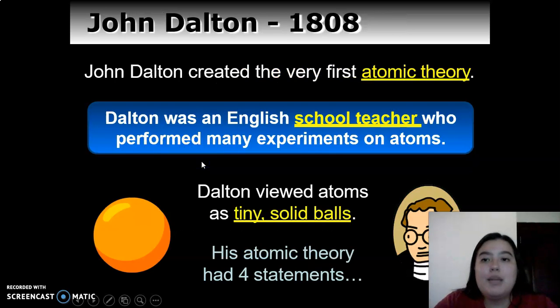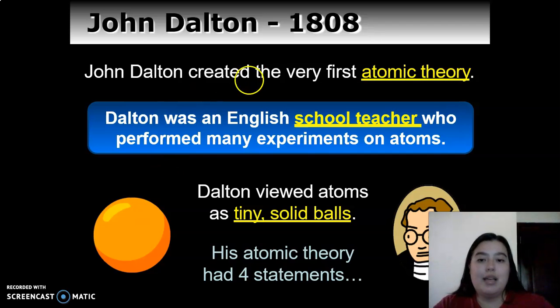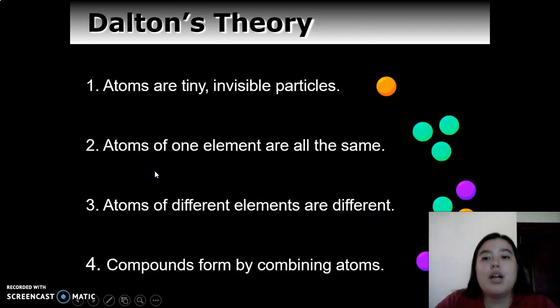Okay. Then we have John Dalton in 1808, and John Dalton created the very first atomic theory. Dalton was an English school teacher who performed many experiments on atoms. Dalton viewed atoms as tiny solid balls. His atomic theory had 4 statements. And these 4 statements are: number one, atoms are tiny, invisible particles. Number two, atoms of one element are the same. Number three, atoms of different elements are different. And number four, compounds are formed by combining atoms. So this is the atomic theory of Dalton.